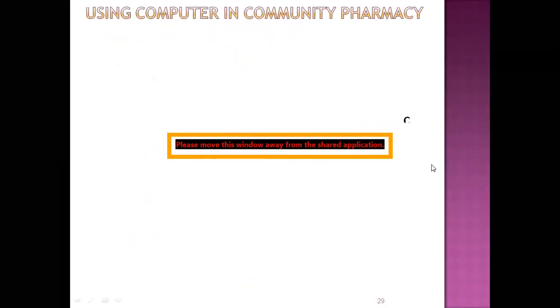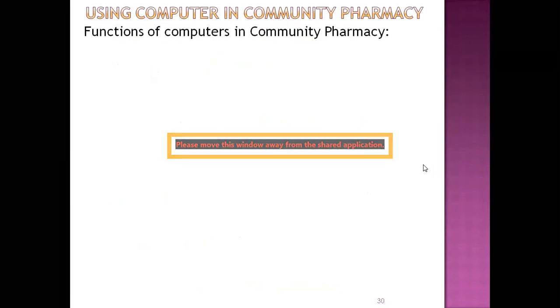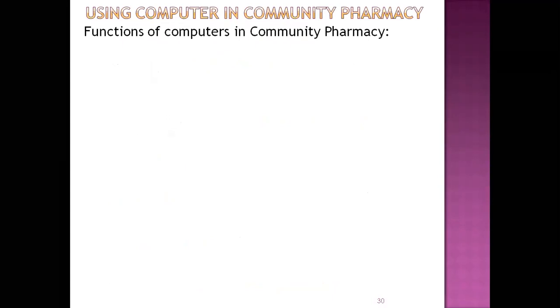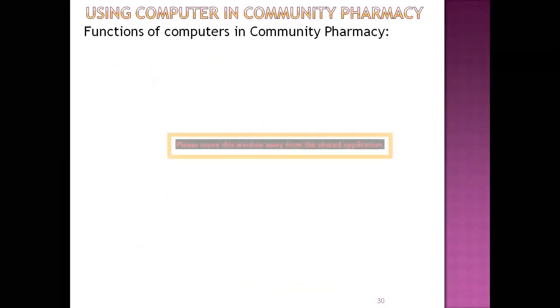And the last one is using computers. Most community pharmacies use computers to maintain various types of records. There are various functions of computers in community pharmacy. First is systemic.